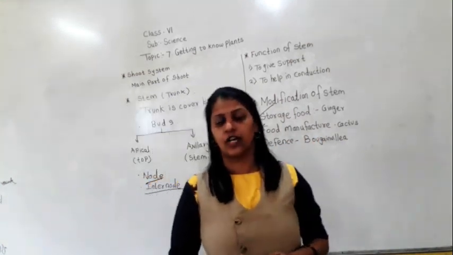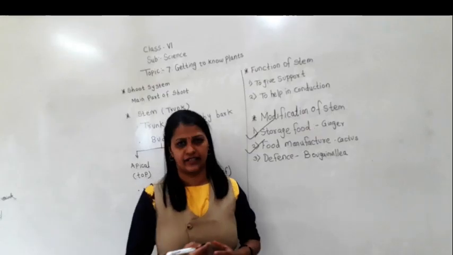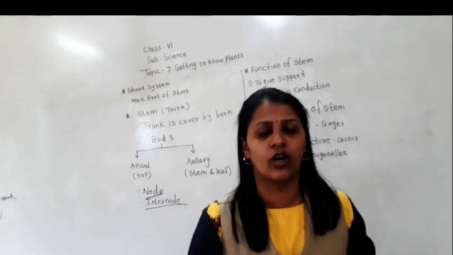Now can you see this plant? Which is this plant? This is the bougainvillea plant. You can see there are thorns on the stem.